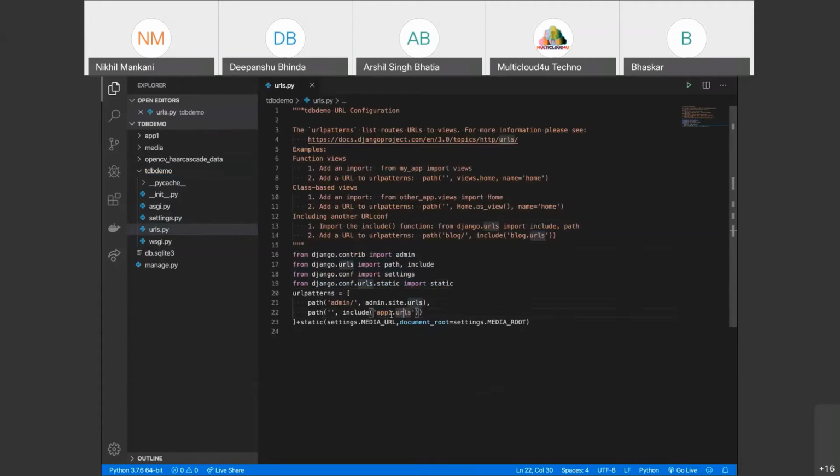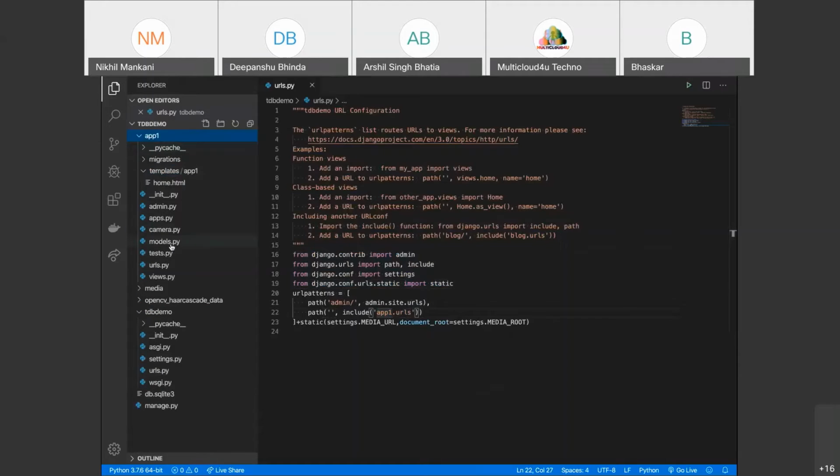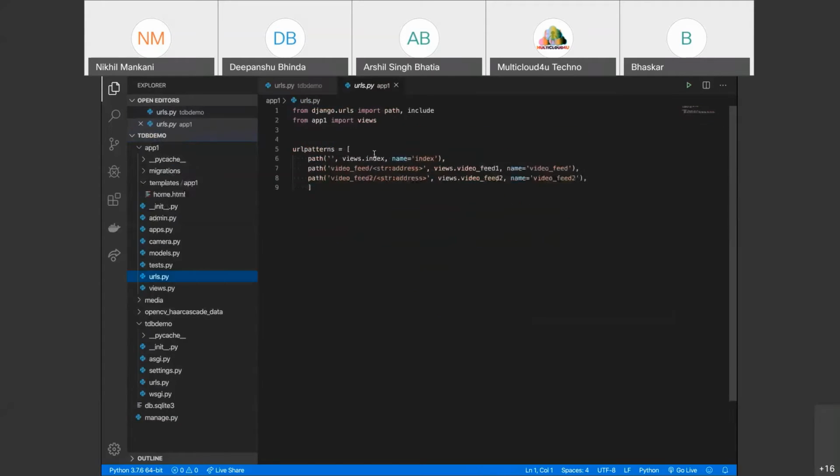Now, what is app1? App1 is basically the app where we can have models. Models are what we have in the database. For creating the models, we need to have an app, and we can create an app using Django admin again or inside the folder. Then this states that we are connecting the URLs of app1. When you move to the URLs of app1, you finally find something.